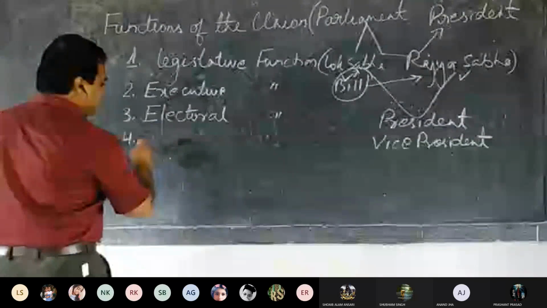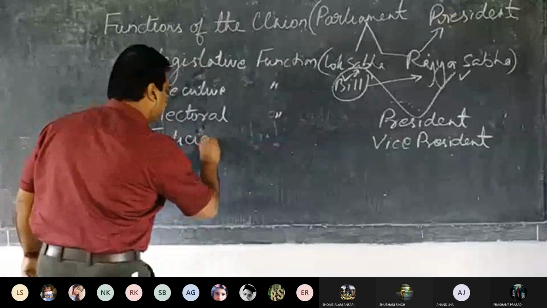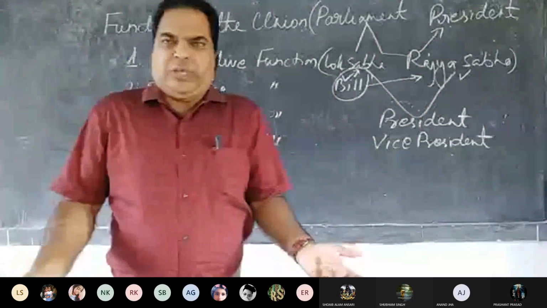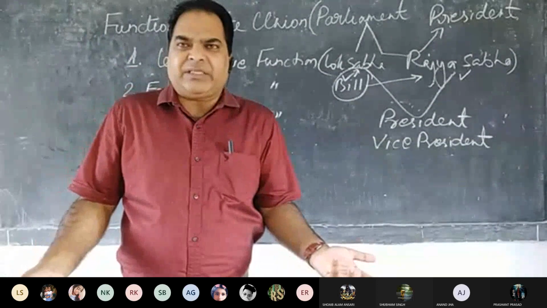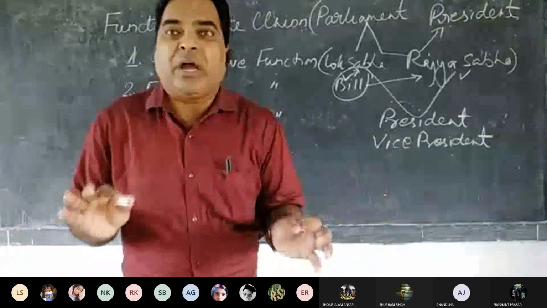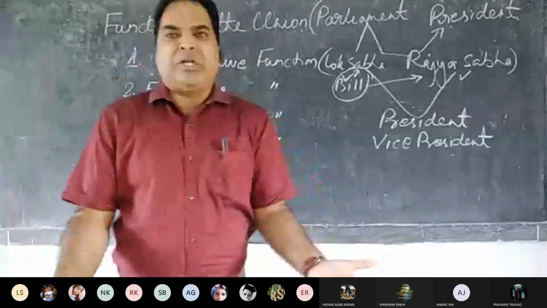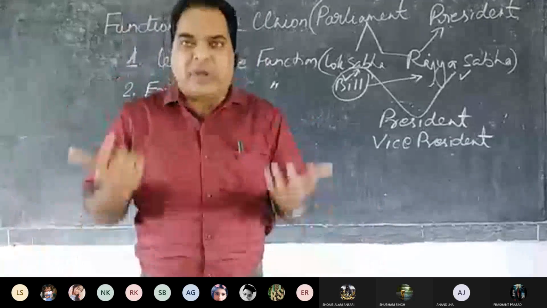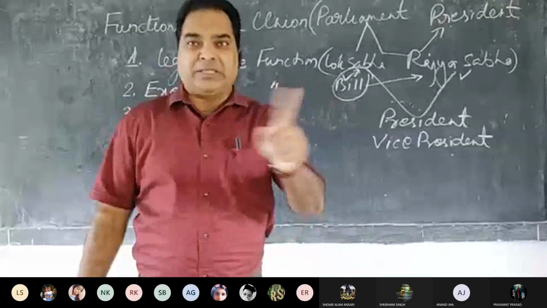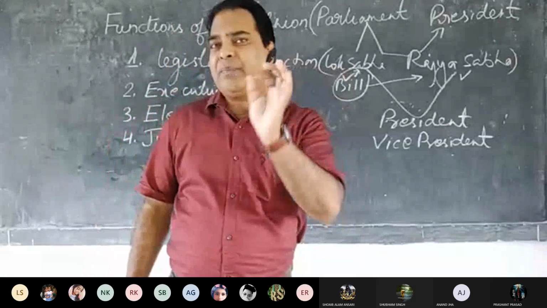Now number four. Let us talk about judicial power or functions. So do they perform any judicial activities in parliament? Of course, yes. Like whenever a president is to be removed, suppose a president is also a human being, right? If the president goes against the constitution, must be punished or not? If anybody goes against the constitution, should they be punished or not?